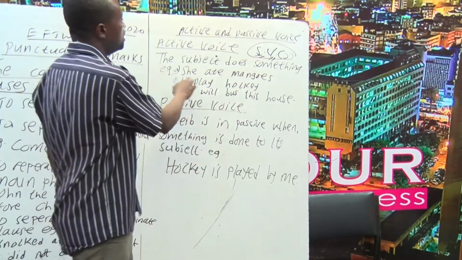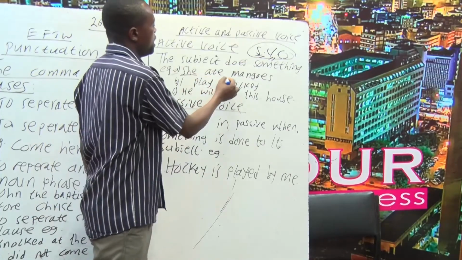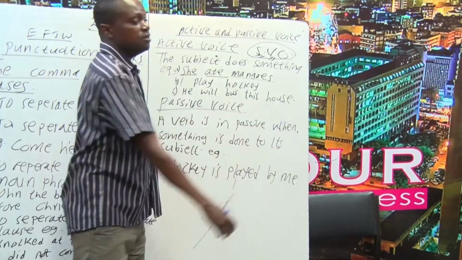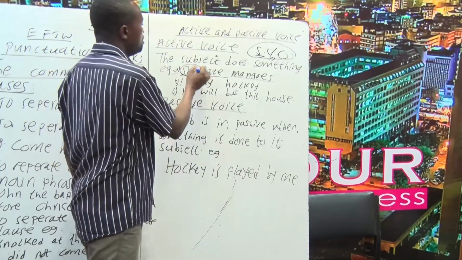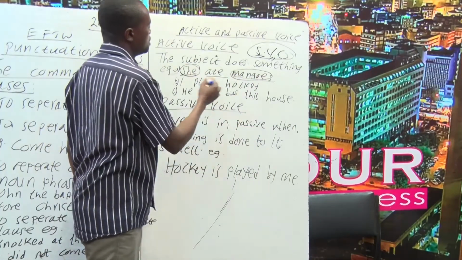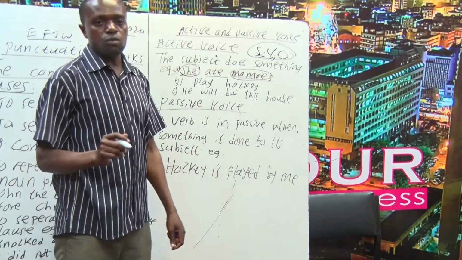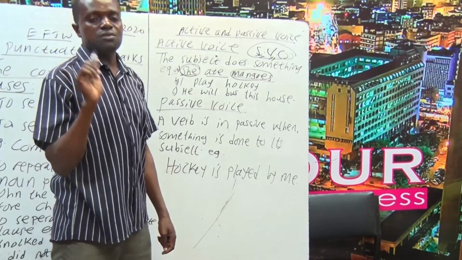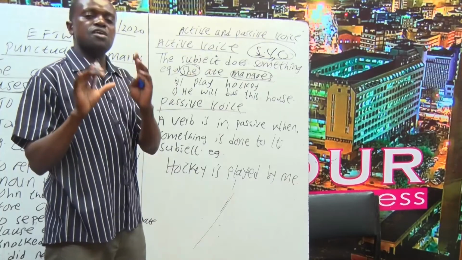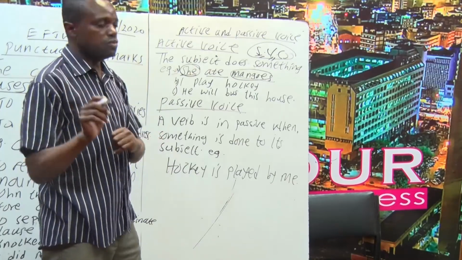Now, for example, she ate mango. She is our subject, ate is our verb, mango is our object. So she is doing something to the object. She is eating the mango. That's why I say that our verb is in active voice, because the subject is doing something to the object.